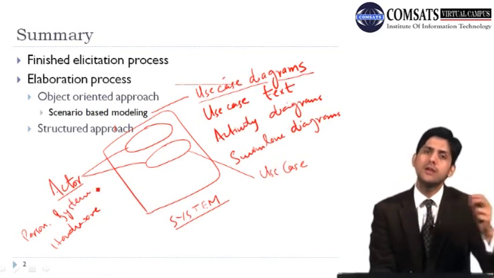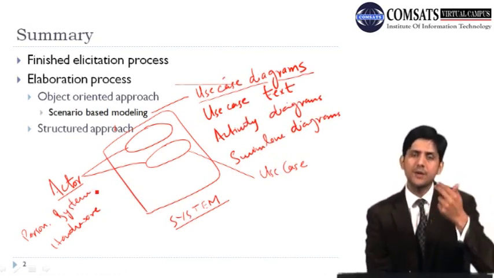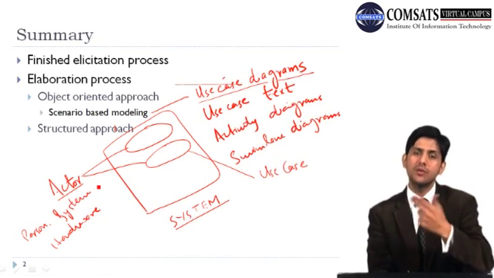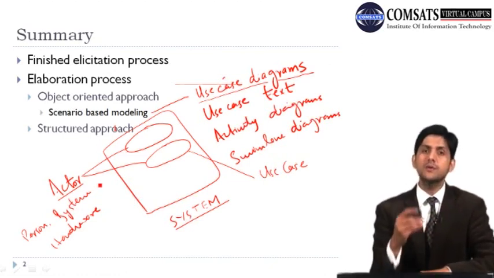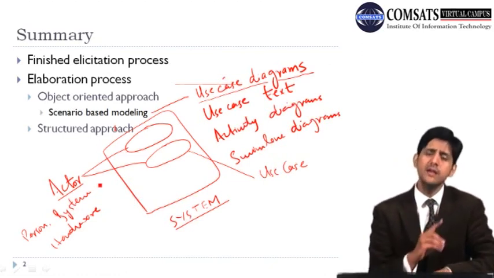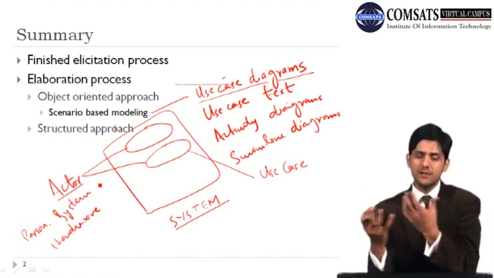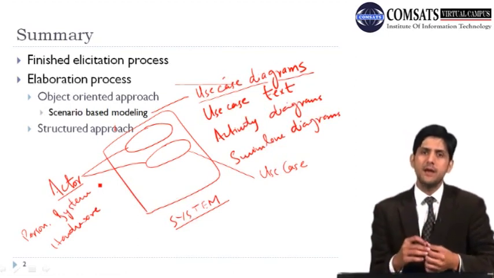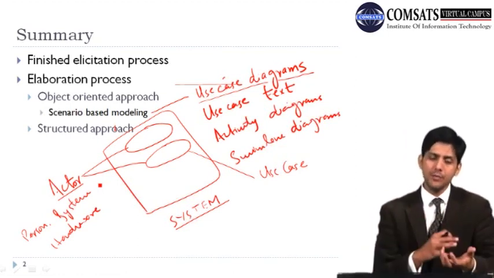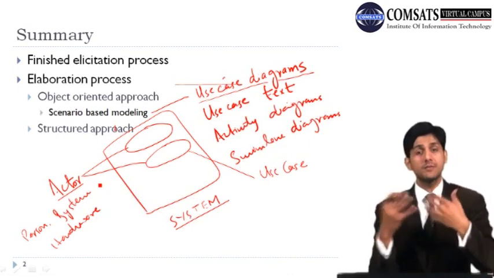Similarly, admin is a role in this university, or controller of examination is a role in this university, or faculty is a role in this university. And by identifying the roles, we try to identify actors. Similarly, if the university has any other legacy systems which they still want to use with this new learning management system, then how that system is going to supply some information to the system also becomes an actor.